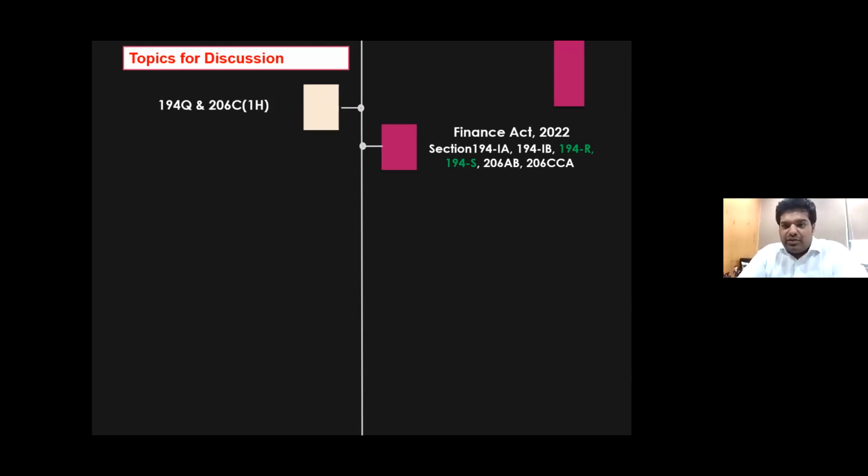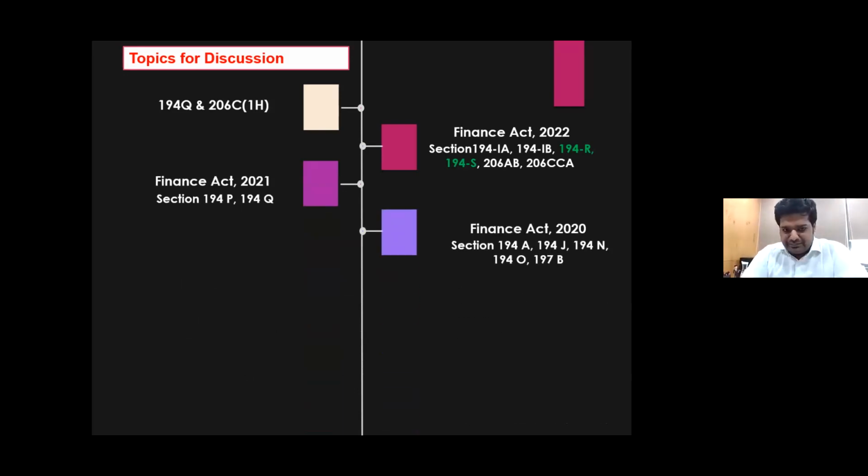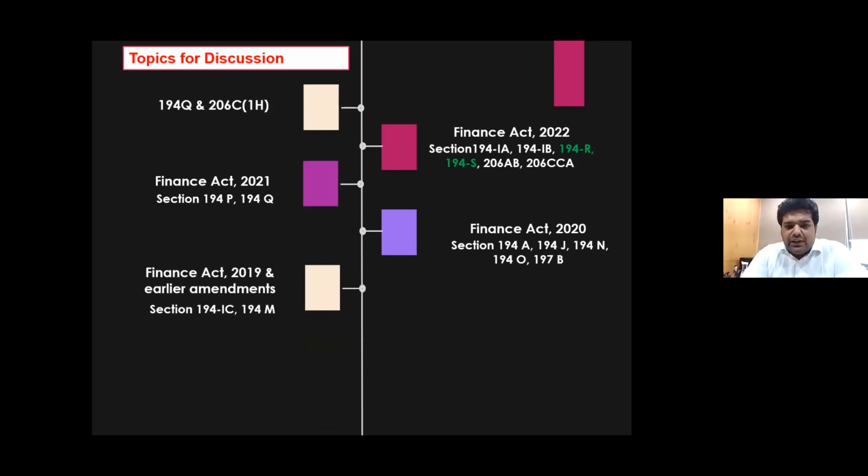206AB and 206CCA we're also going to discuss. Then Finance Act 2021, again 194P and 194Q we're going to discuss. 2020, in that you can see there were minor changes in 194A, 194J, 194N, 194O, and even in 197B there were some changes.